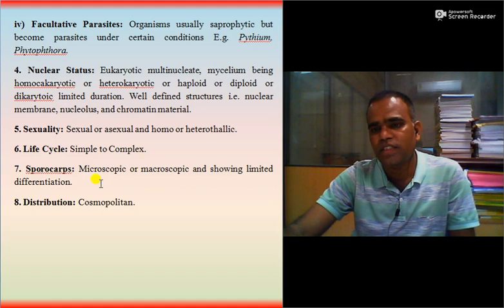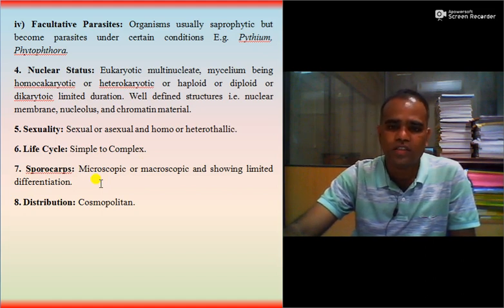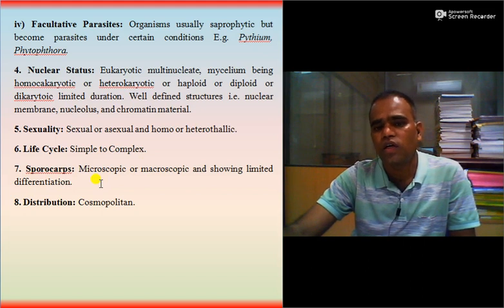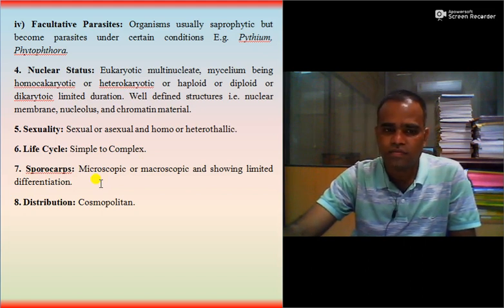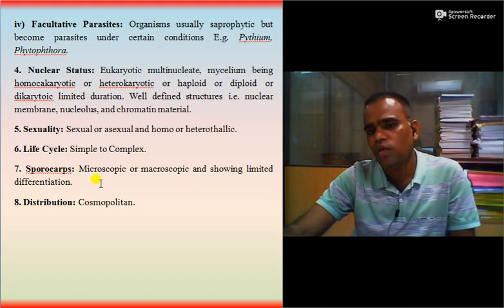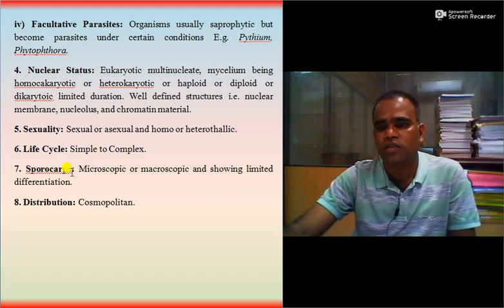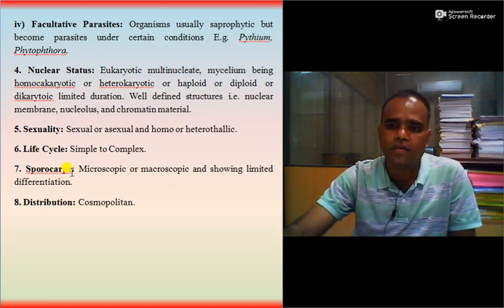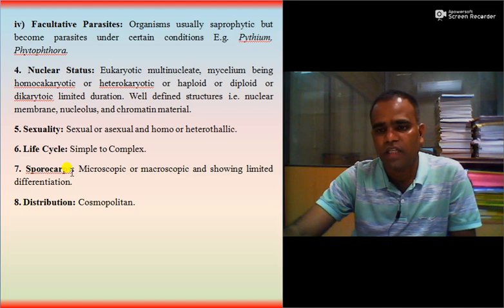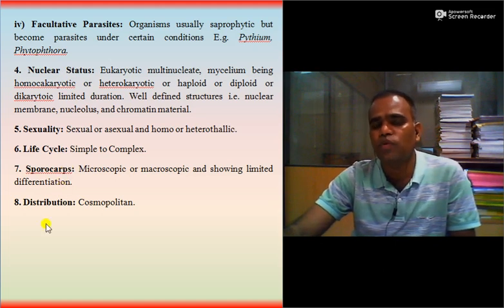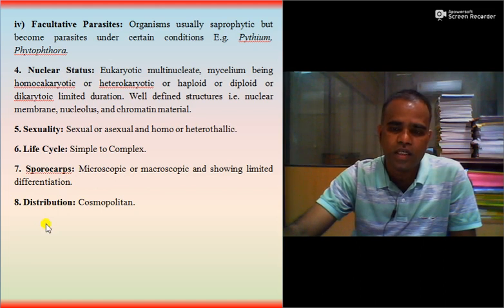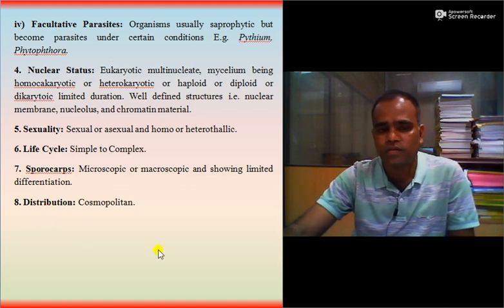Sporocarps. So fungi produce spores or seeds and show limited differentiation. It may produce fruits. Actually carp literally means fruit. So the fruit containing spores or seeds may be a sexual fruiting body, an asexual fruiting body, or the spores are directly produced by the fungi. And then distribution, cosmopolitan, it means fungi are found everywhere.